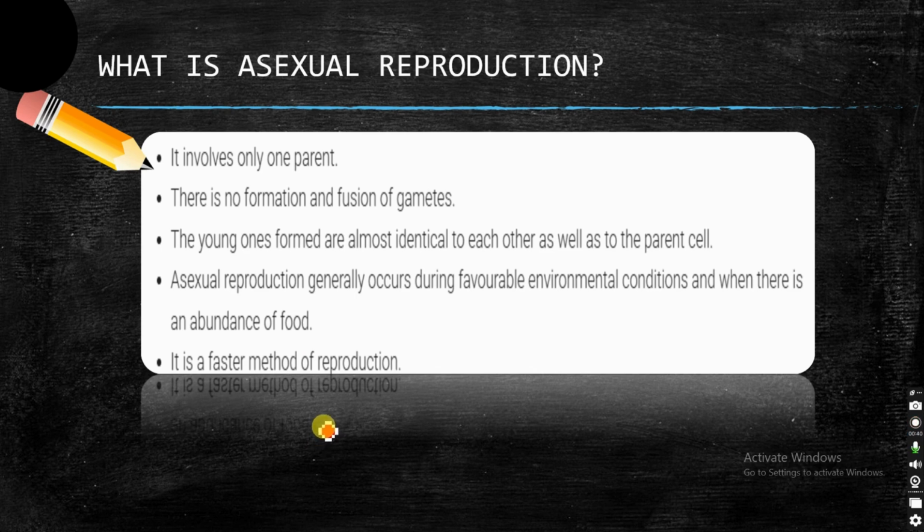In sexual reproduction, two parents are involved and the fusion of gametes takes place, whereas in asexual reproduction only one parent is involved and there is no involvement of any gametes. The young ones that are produced, the next generation, are almost identical to the parent cell because there is no fusion of gametes. That is why identical young ones are produced, and it is a faster method of reproduction. This asexual reproduction occurs both in unicellular as well as multicellular organisms.